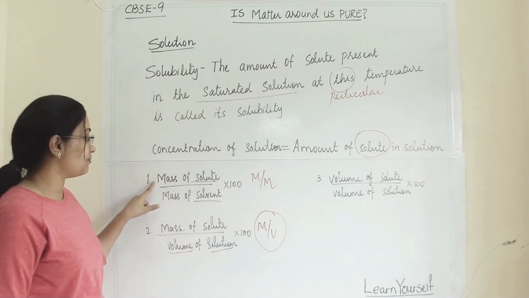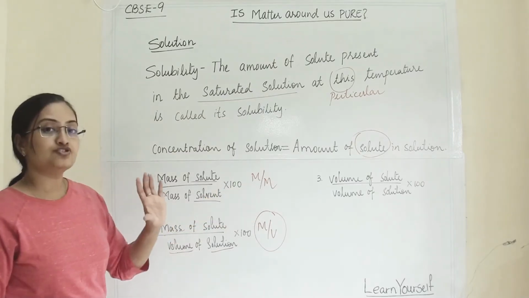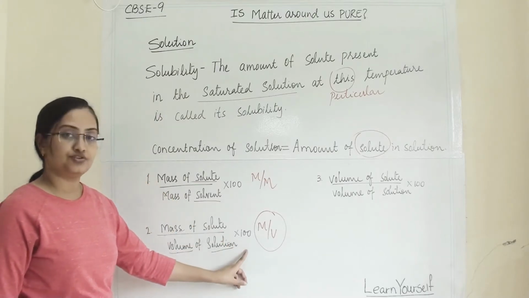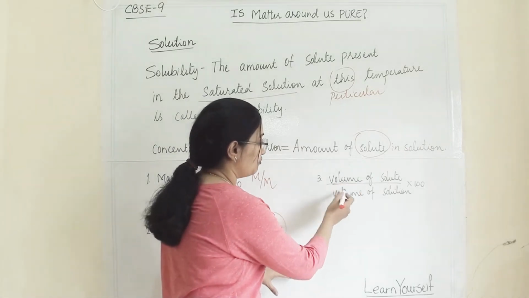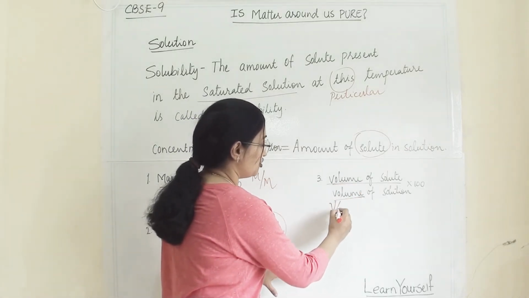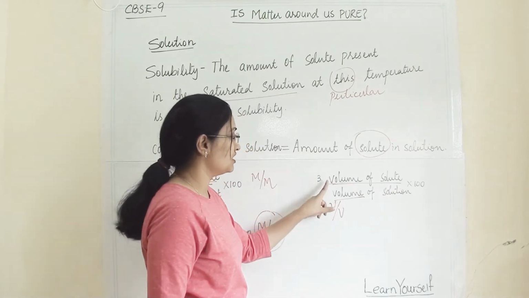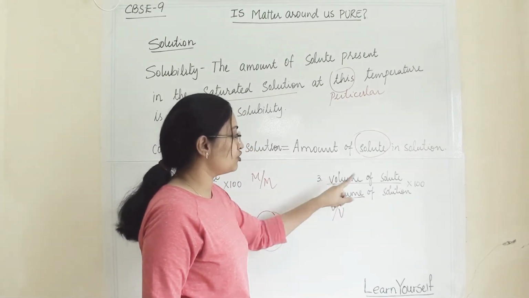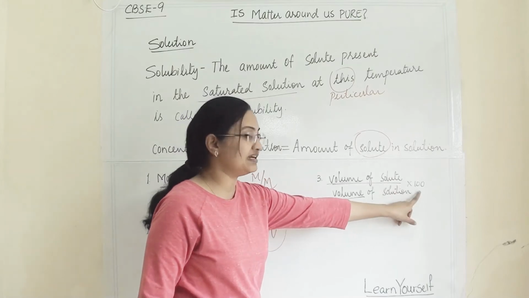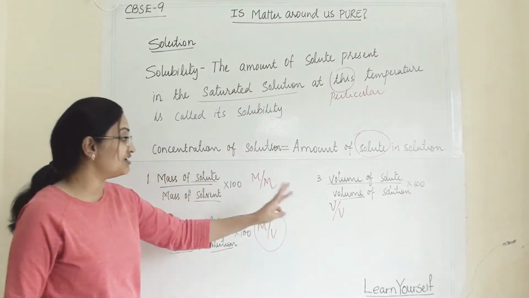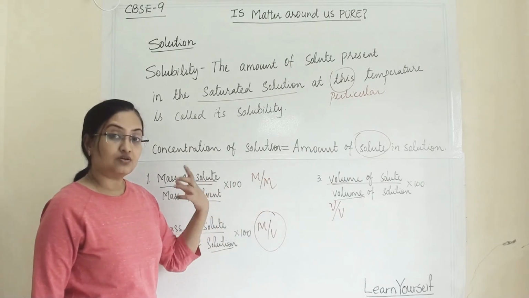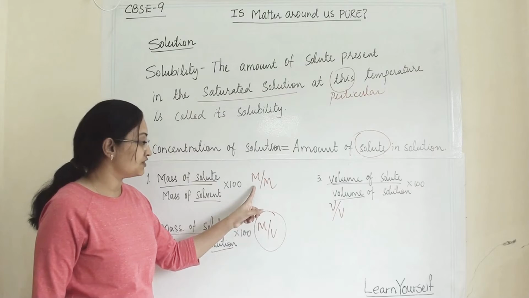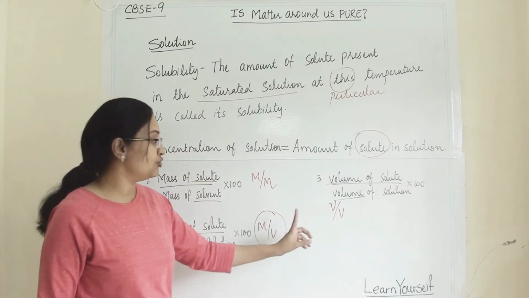It depends upon which two components you are using to find the concentration of the solution. The third type is volume by volume, in which you divide volume of solute by volume of solution and multiply with 100. So these are three different types by which you can find the concentration of a solution: mass by mass, mass by volume and volume by volume.